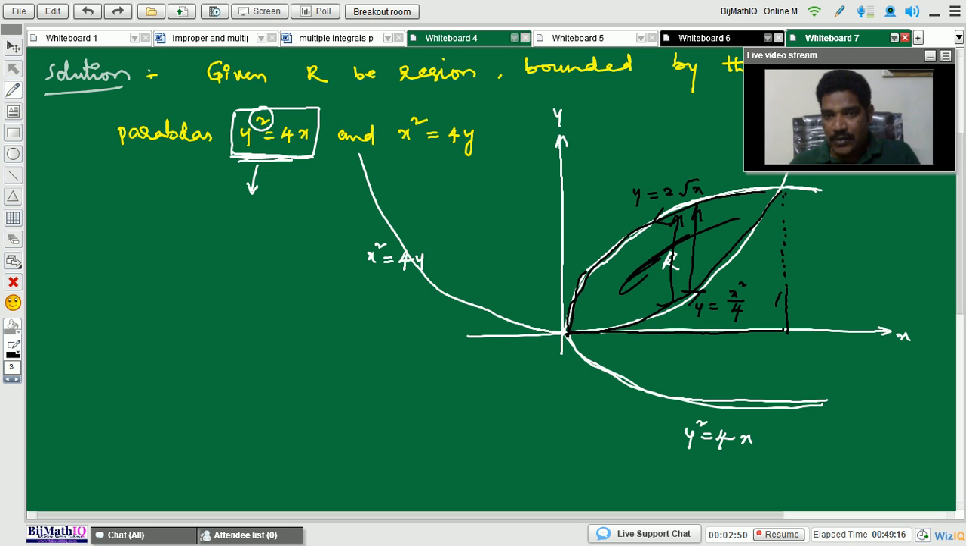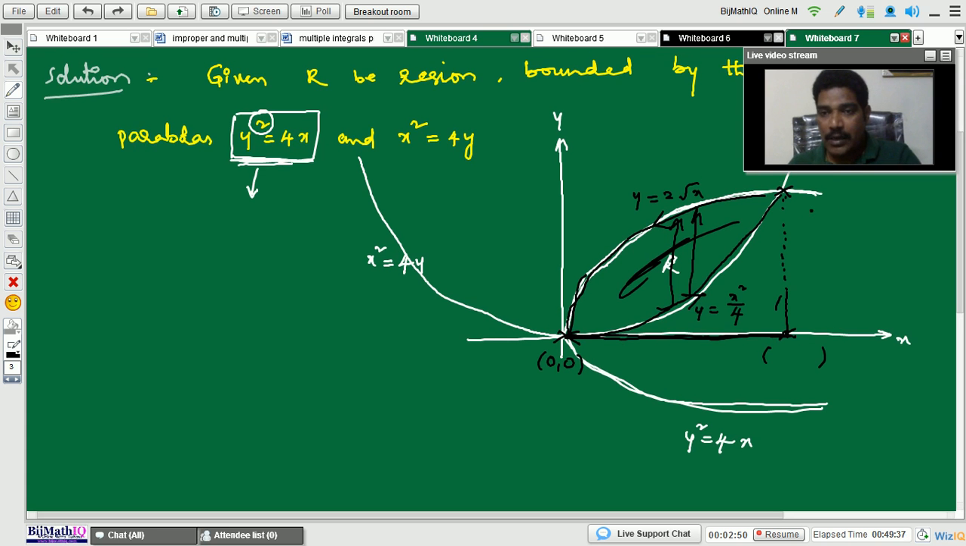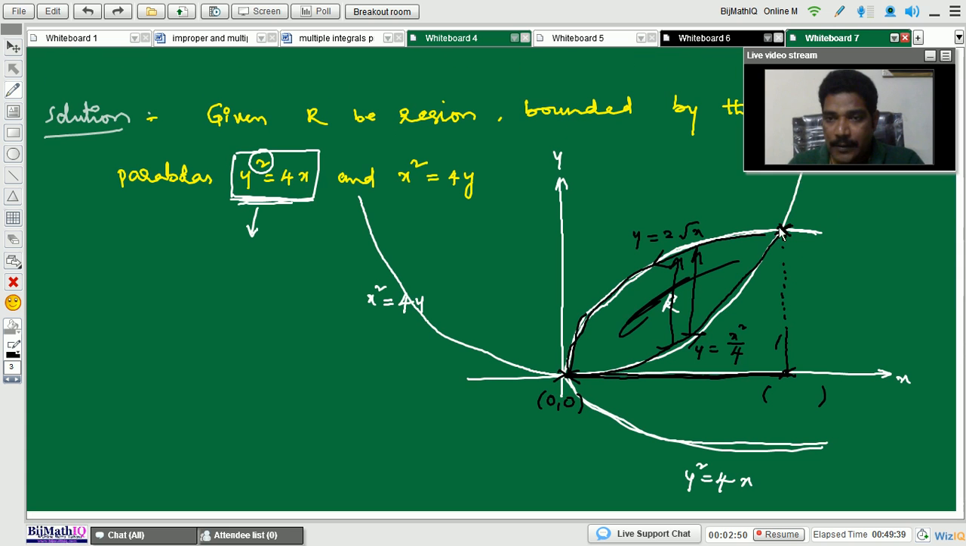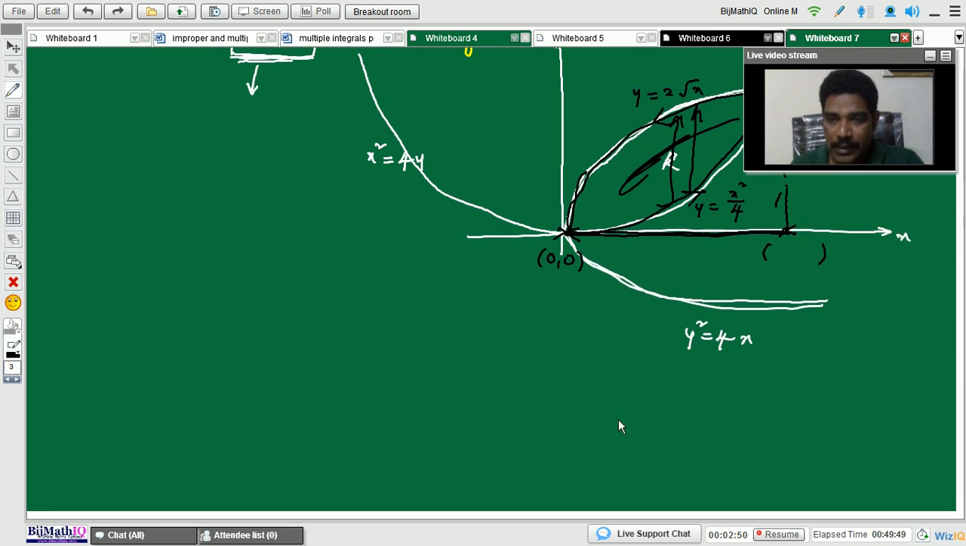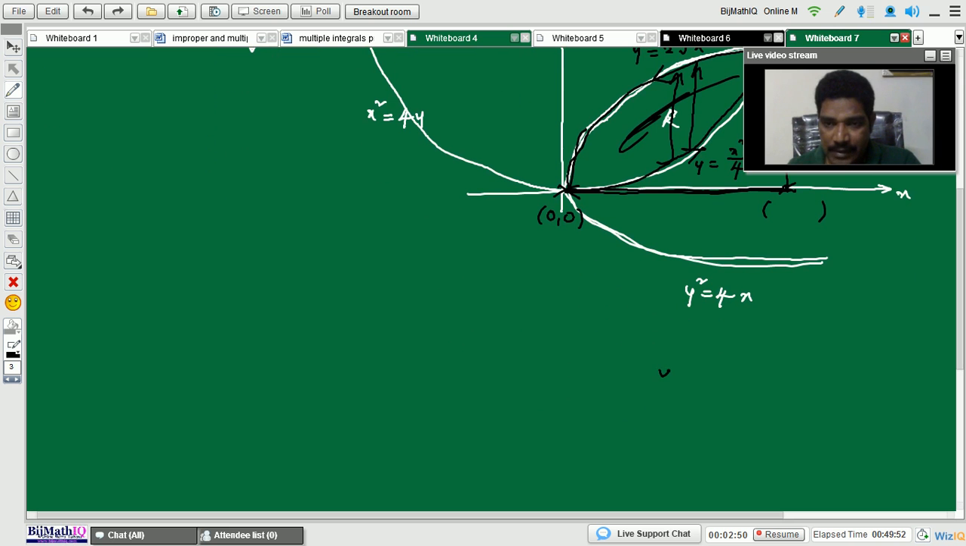This complete region varies on the x-axis from here to here, right? Here the point is the origin, called (0, 0). And here, what is the point? That very point. To get this point, first of all we need to find the intersecting point of the two parabolas. To get the intersecting point of these two parabolas, we need to solve these two equations.